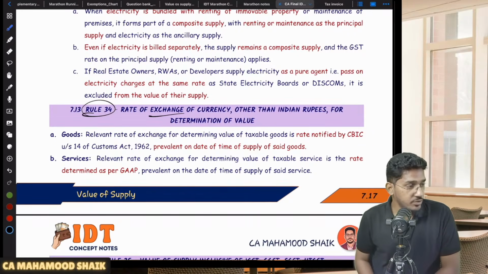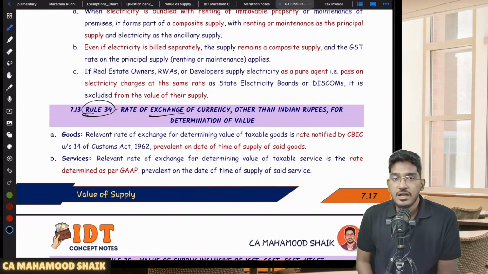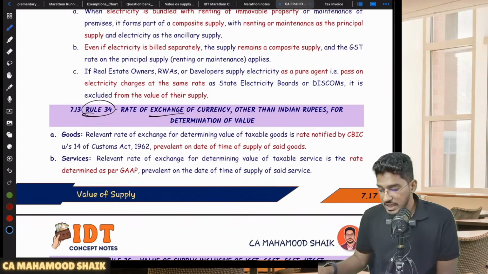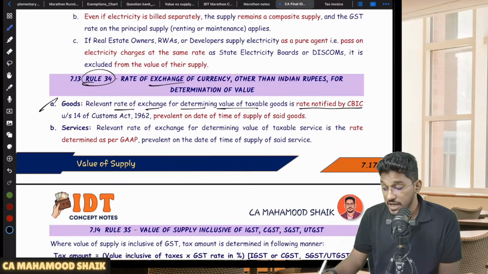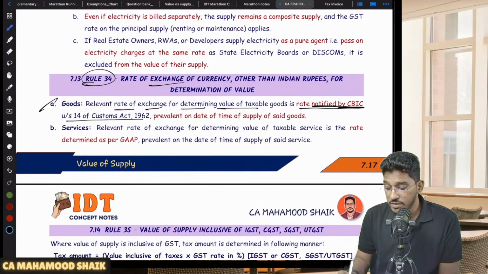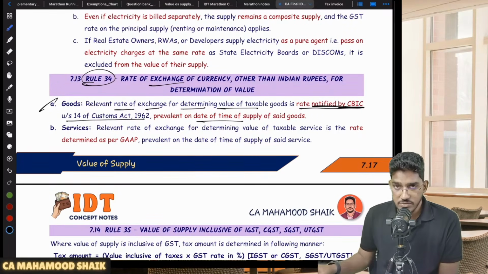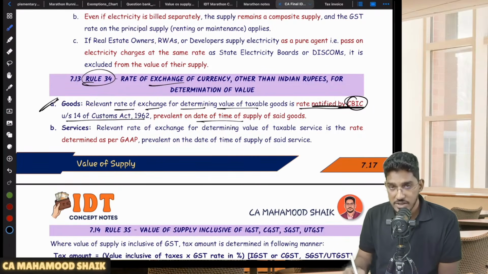Sir, which exchange rate I have to use for the purpose of converting that foreign denominated invoice into INR? For goods, the relevant rate of exchange for determining value of taxable goods is the rate notified by CBIC under section 14 of the Customs Act, which is prevalent at the time of supply of the said goods. So whatever is the time of supply, the exchange rate notified by CBIC at that time, that rate I have to take in case of goods.